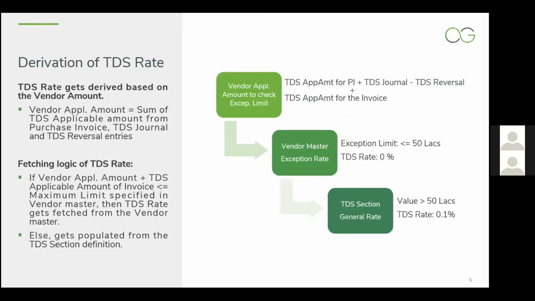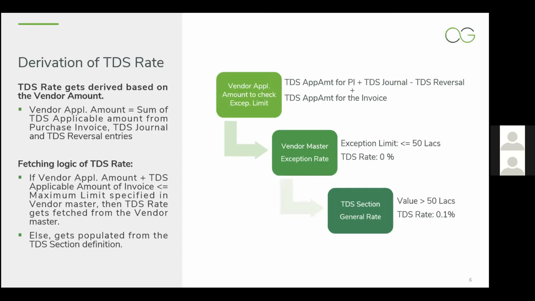So moving ahead, that's how we are deriving the TDS rate. As we have defined, there are two different places. One is the TDS section definition, where we are defining the TDS rate as 0.1%. Another is the vendor master exception list, where we are defining the TDS rate as 0 up to the exception limit. So there come two different categories of rate, one is 0 and one is 0.1%. How are we calculating this limit, and where is it fetched from?